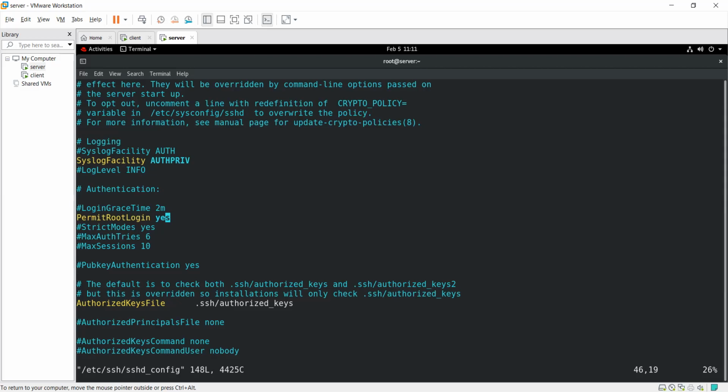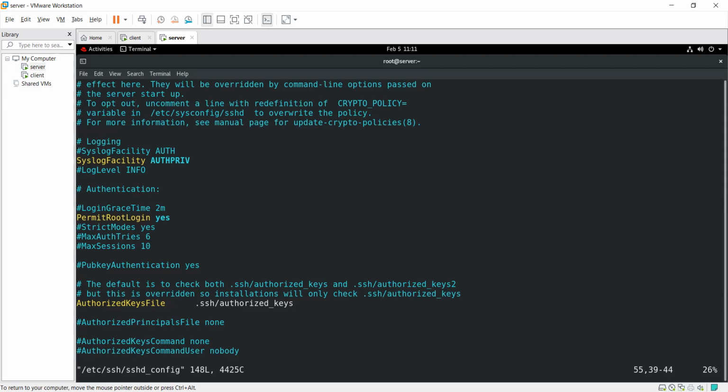Okay, the last one is the default checkbox. It means the authorized key file, ssh_authorized_keys, is used in that file. If your requirement is that you just want to make that file in another place, you can change the name and the place also.